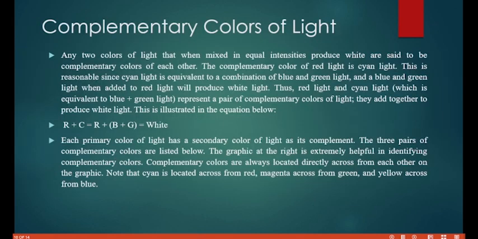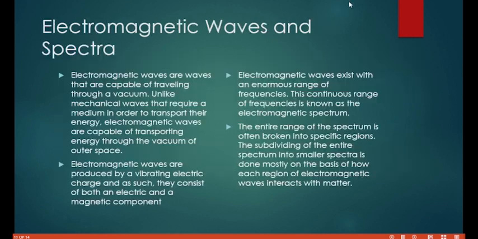So, complementary colors of light. Any two colors of light that when mixed in equal intensity produce white are said to be complementary colors to each other. So simple. Anytime you hear complementary colors of light, it means any two colors that when you mix them together give you white. They are called complementary. So R plus C, and R plus B plus G, all give us white. They are called what? Complementary colors of light.